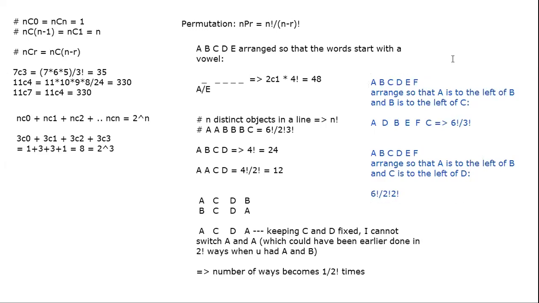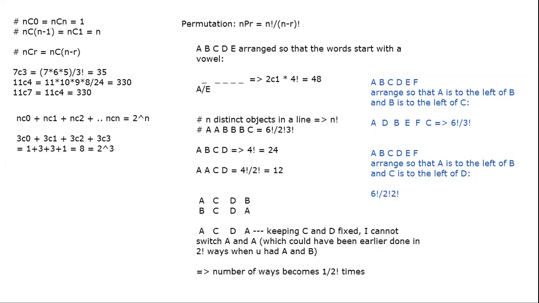So arrangements in a line, with distinct cases and different cases where repetition is allowed, I mean, where identical objects are there, and sometimes where the condition has been specified that no, you cannot switch around.